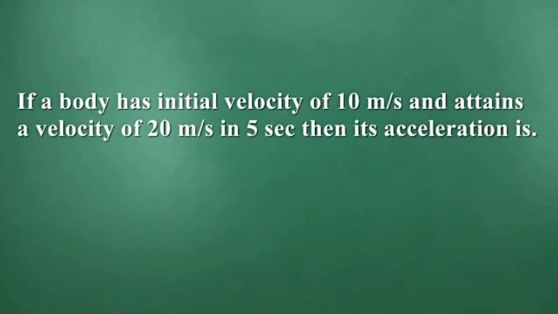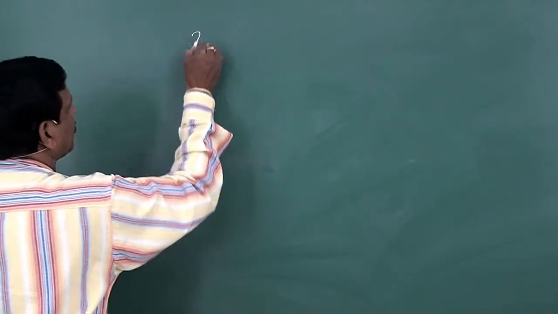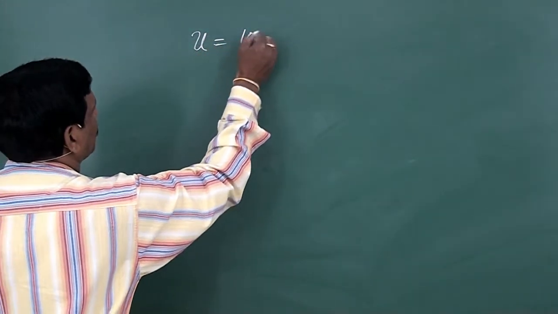Next problem. If a body has initial velocity of 10 meter per second and attains a velocity of 20 meter per second in 5 seconds, then its acceleration is. So here the body has initial velocity of 10 meter per second.